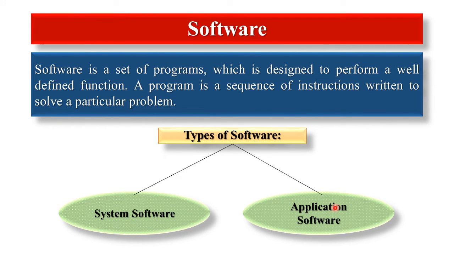Next is the application software. The software that a user uses to accomplish a specific task is the application software. Application software may be a single program or a set of programs. Examples of this software are Microsoft Office suite products like MS Word, Excel, internet browsers like Firefox, Chrome, multimedia software, educational software, Tally software, etc. are the application software. So, clear the concept of software.